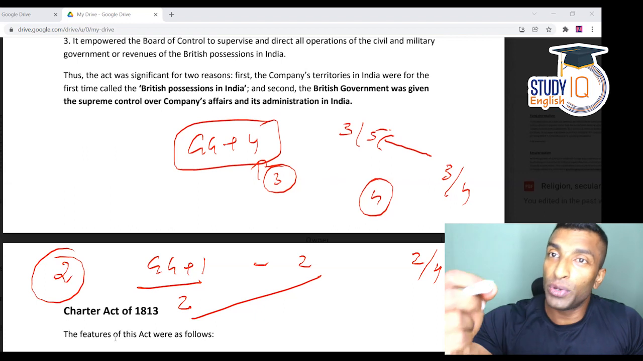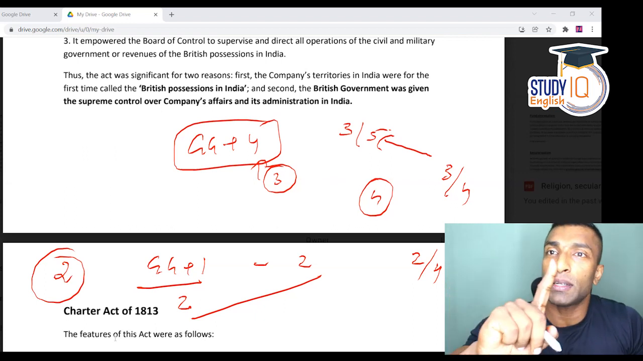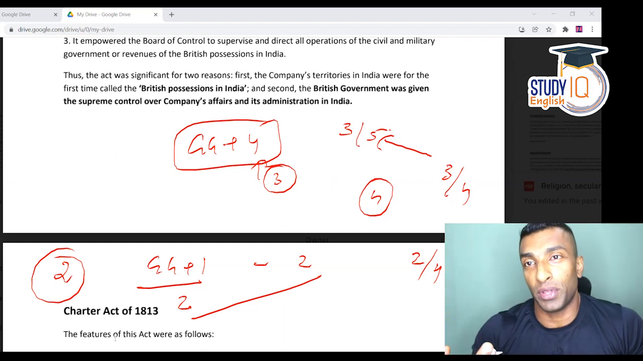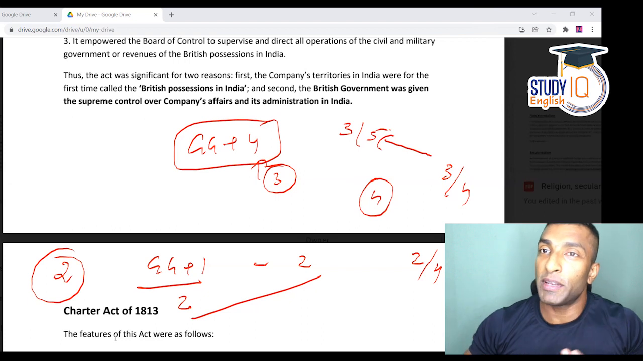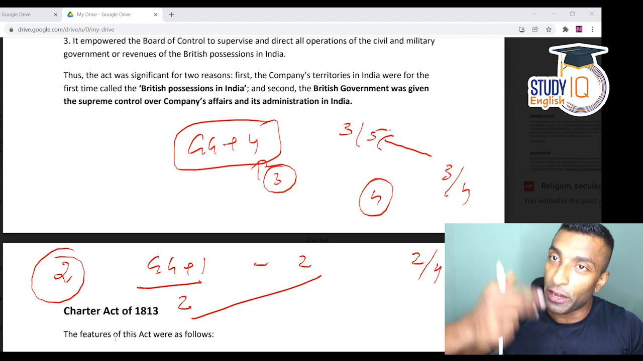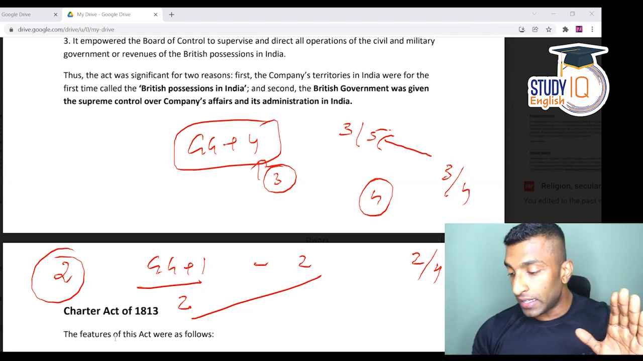How? Because now you need the support of only 1 person. If you need to implement any decision, just the support of 1 person. If you're not getting the support of anyone, then what is the point in doing that? That is a question here. So this is becoming easier for the Governor General now. Just get the support of 1 person, then you have the power of the casting vote, you can implement the decision.